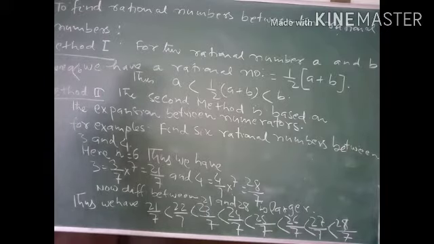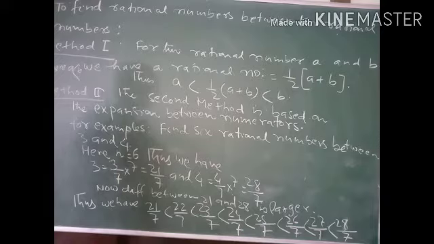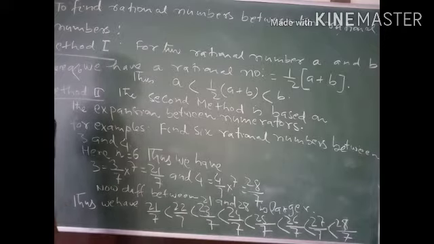You know very well that we can find out infinite number of rational numbers between two rational numbers, and you can find out the required number of rational numbers between two given rational numbers.